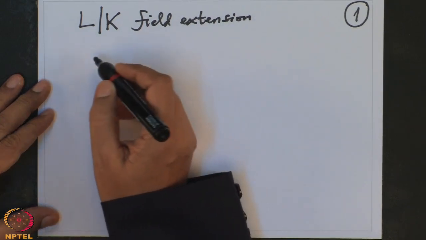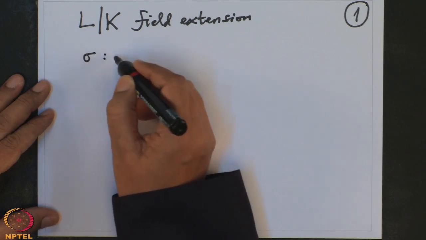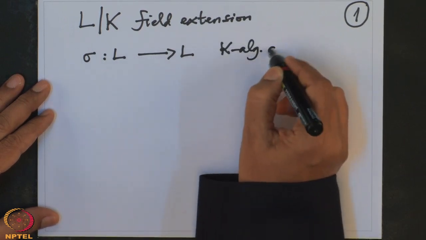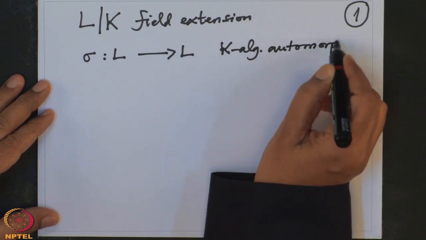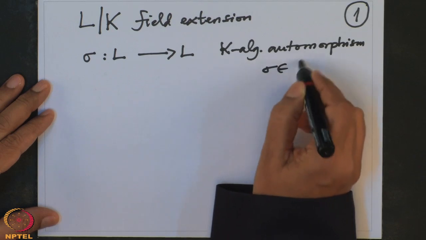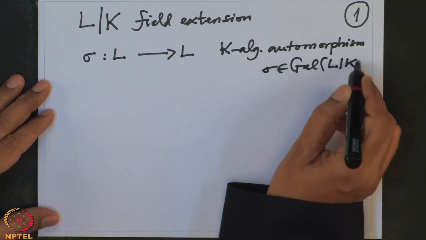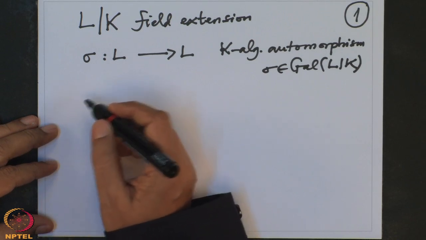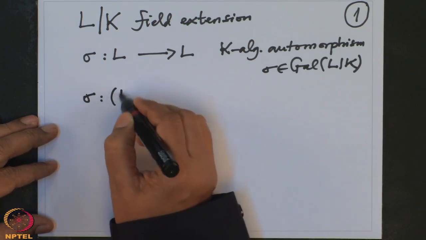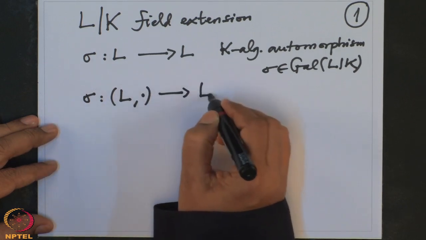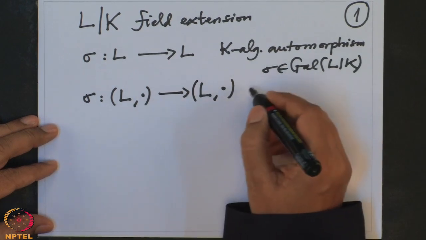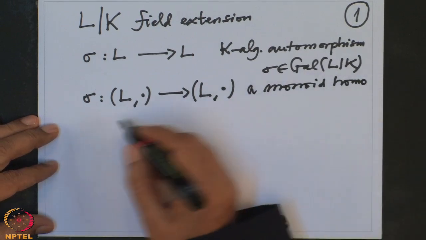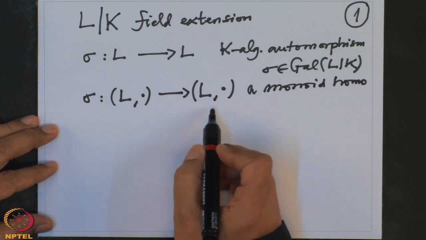So, if I take an automorphism sigma from L to L, a K-algebra automorphism, that means an element of the Galois group of L over K, that is sigma belongs to Gal(L/K). Then if I just look at the multiplication, sigma from L dot to L dot, this is a monoid homomorphism, because it respects the multiplication, and obviously 0 goes to 0 because sigma is linear.